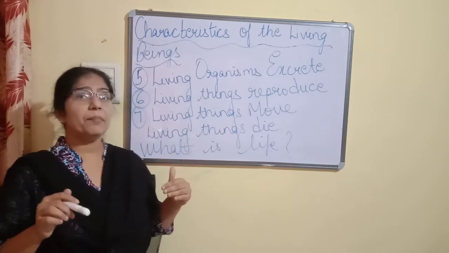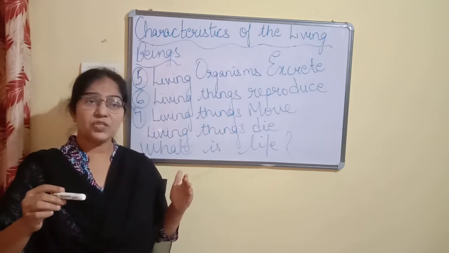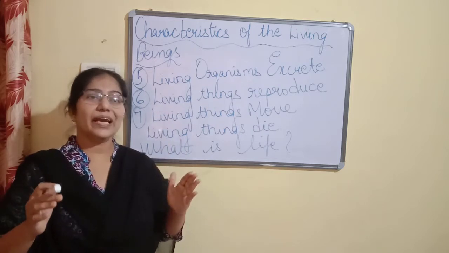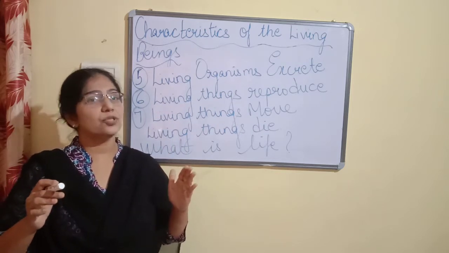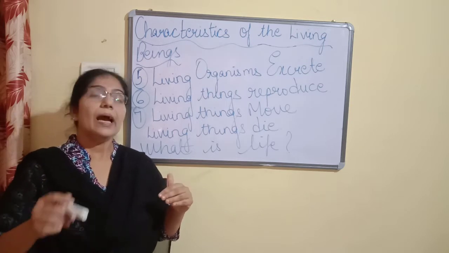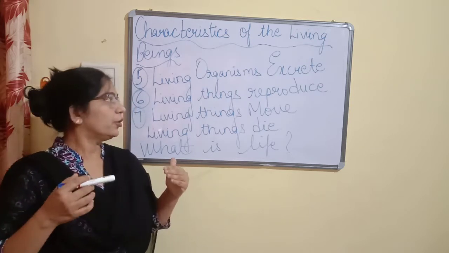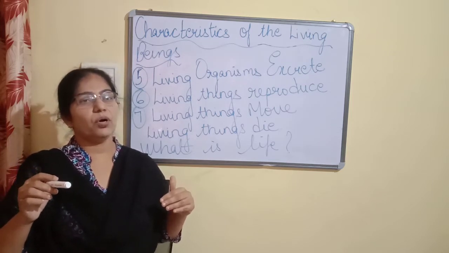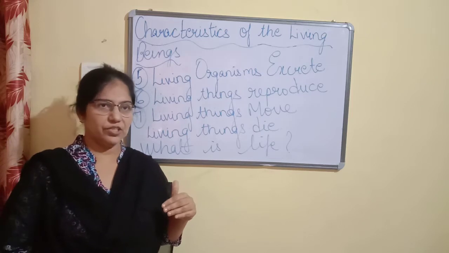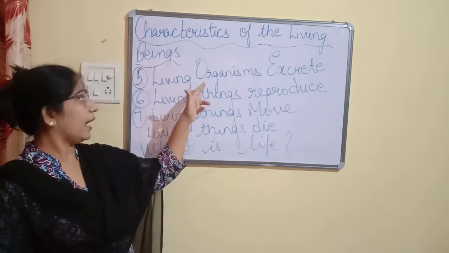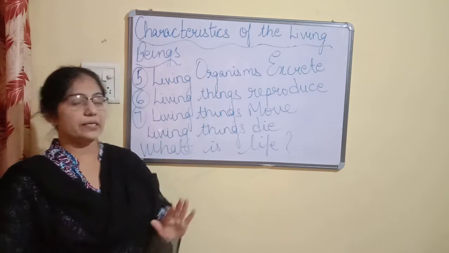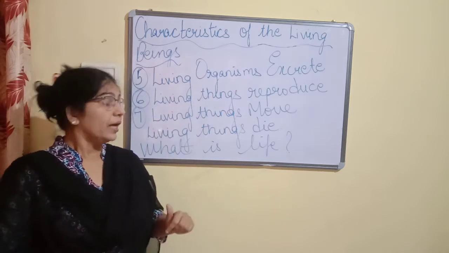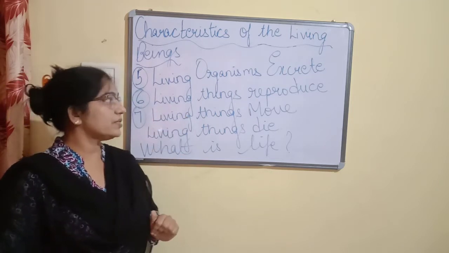In some plants, they store the waste material in one part of the plant so that the whole plant does not get damaged or spoiled. And in some plants they throw the waste material from the body in the form of secretion. So in this way we can say that all living organisms excrete. The next characteristic is that living things reproduce.